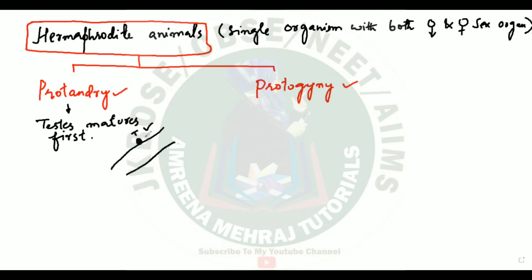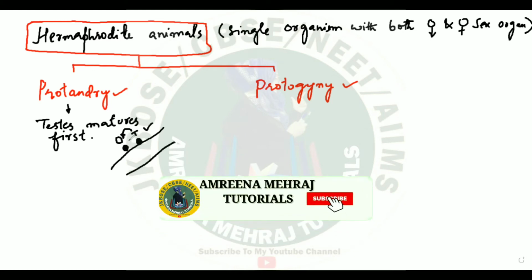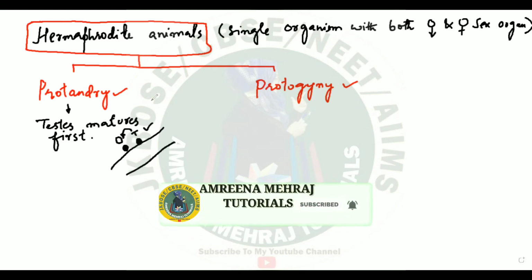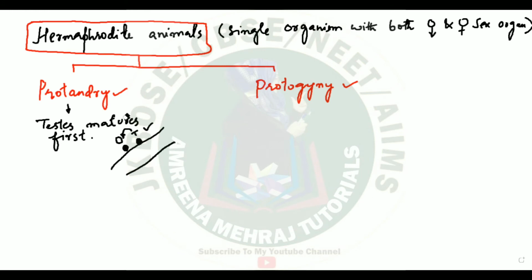If both testes and ovaries were developed, it would have preferred self-fertilization, meaning the sperm from this region would fertilize the ovum from the same organism. That's what is called self-fertilization. But since the ovary is not developed yet, this organism has to come closer to another individual whose ovary is developed.